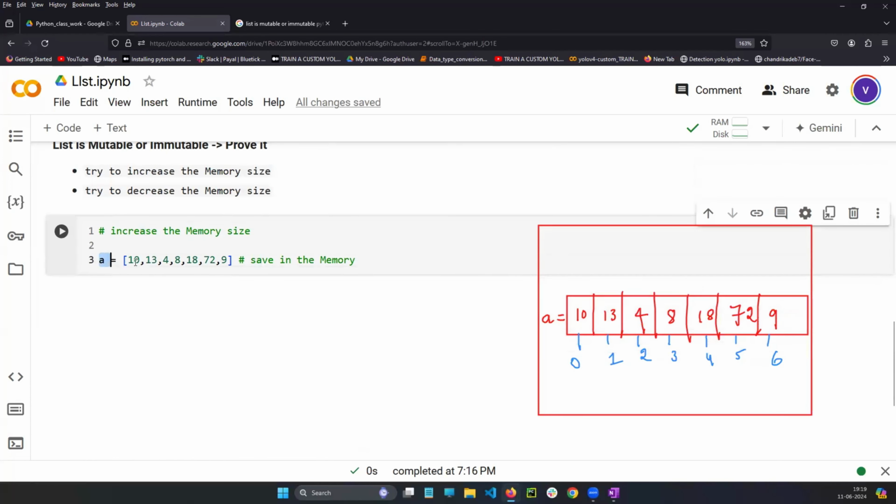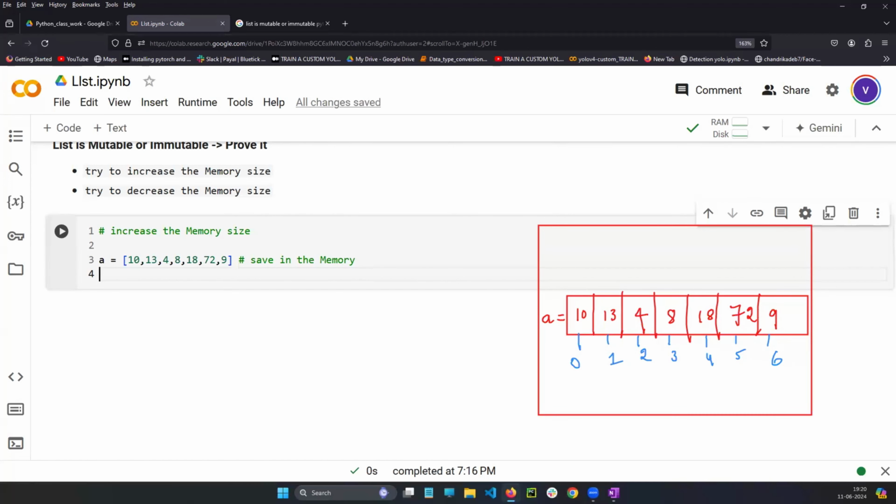So you know very well, first line will save in the memory, which you can see on the screen here, wherever the mouse cursor is, there you can see. Next one, you see here. I want to increase the memory. So what I want is, I want to prove list is a mutable or immutable. I will try to increase the memory. I will try to decrease the memory.